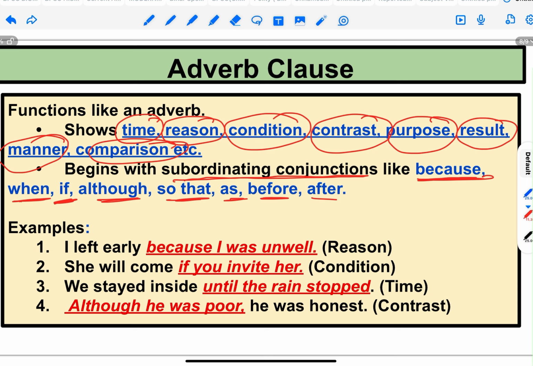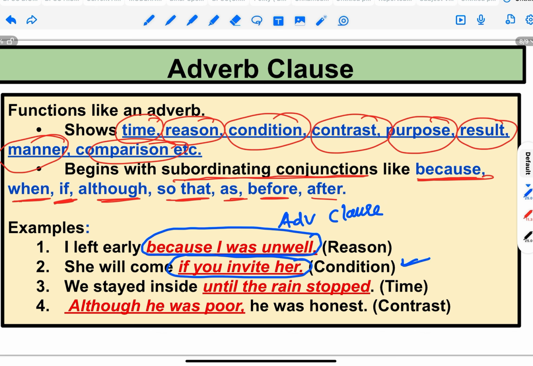Here are some examples of adverb clauses. I left early. So why did I leave early? The reason here is because I was unwell, because I was not feeling well. So this is an example of an adverb clause, adverb of reason. She will come if you invite her. So again, if you invite her, this is a condition.